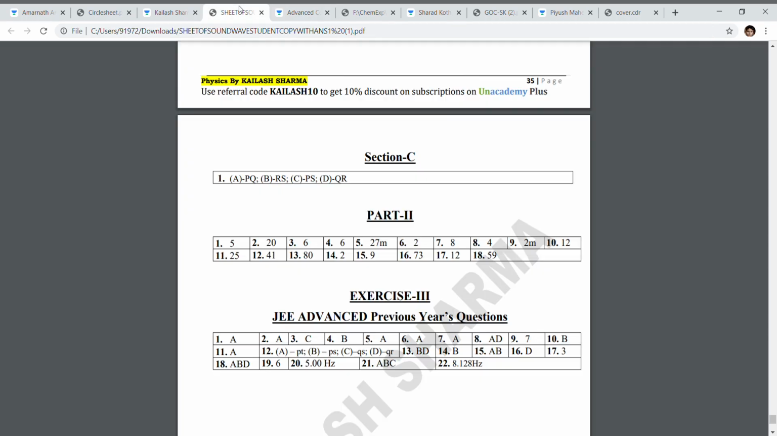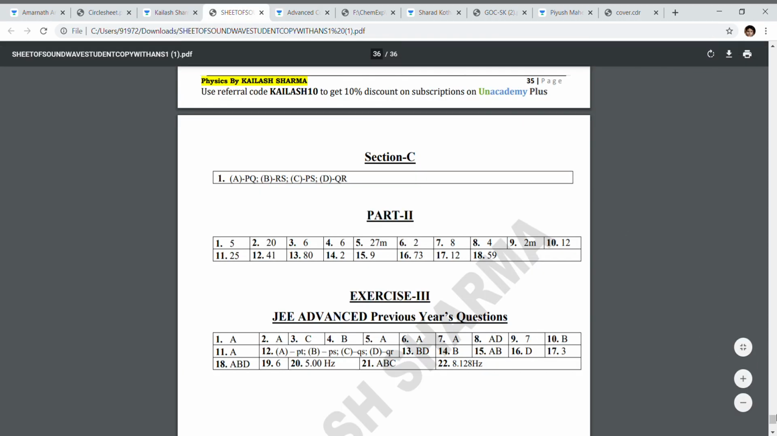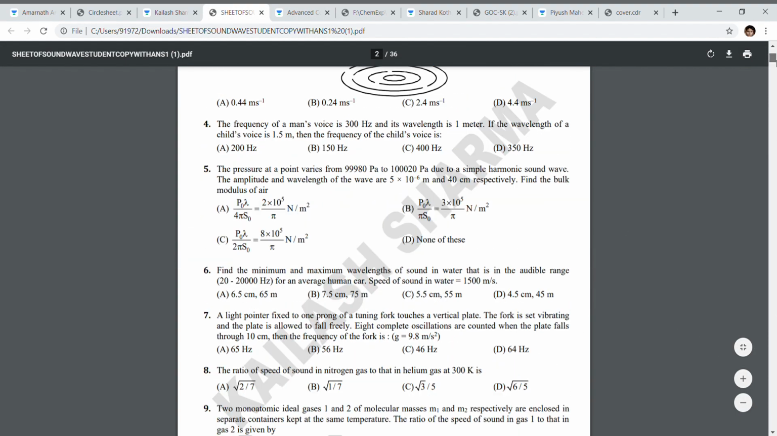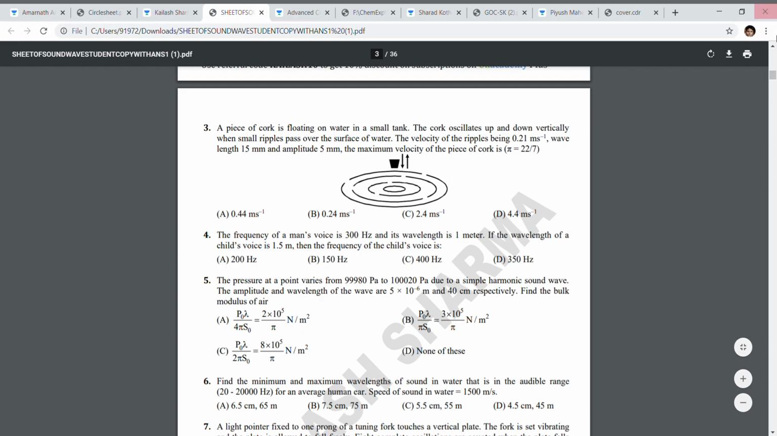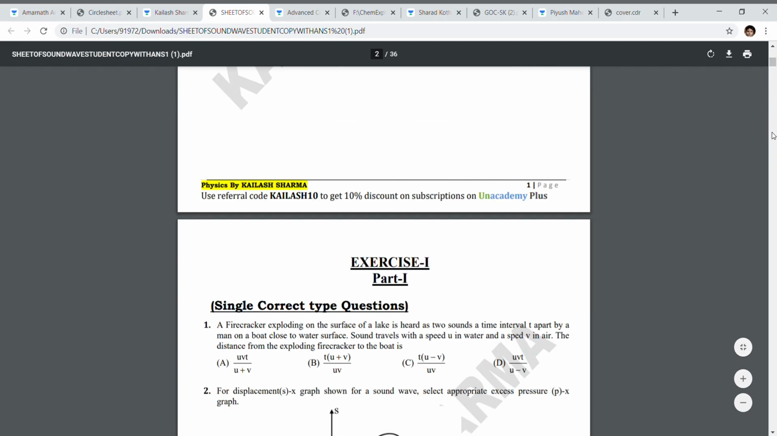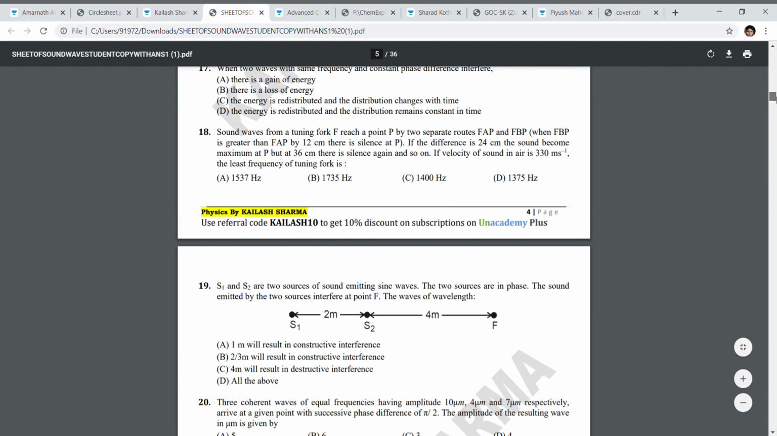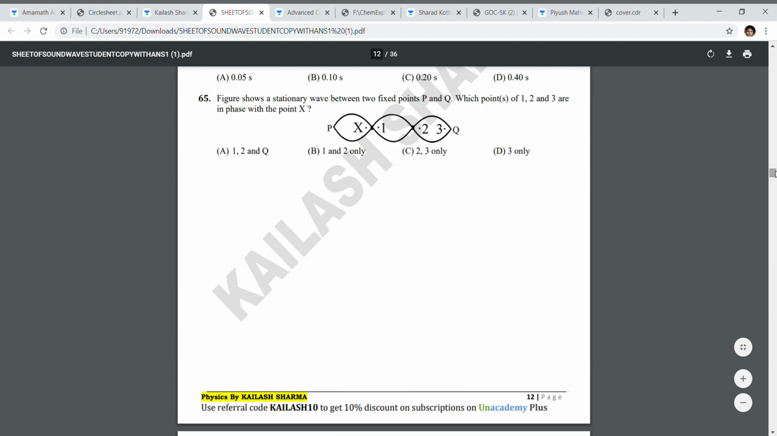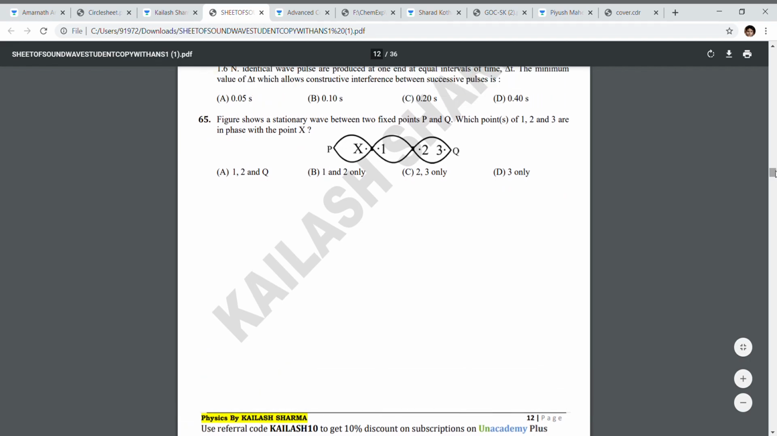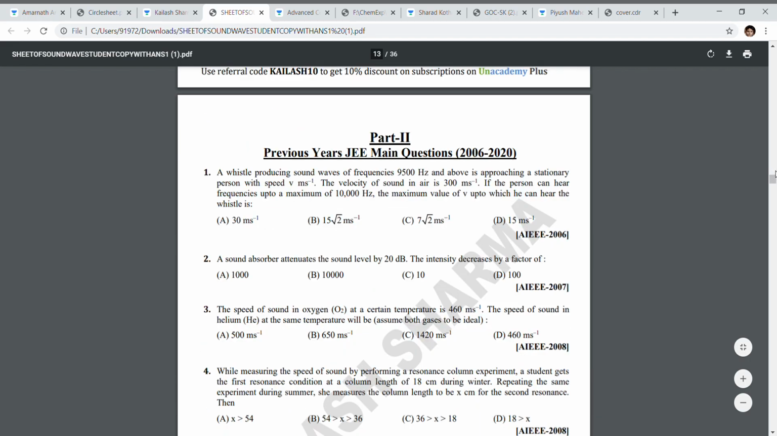According to me, his sheet is the best sheet of physics. It goes from very basic level to advanced level. First comes exercise 1 part 1, which is called correct type questions, and then comes JEE Main previous year questions. You can see 65 questions in the first exercise part 1.